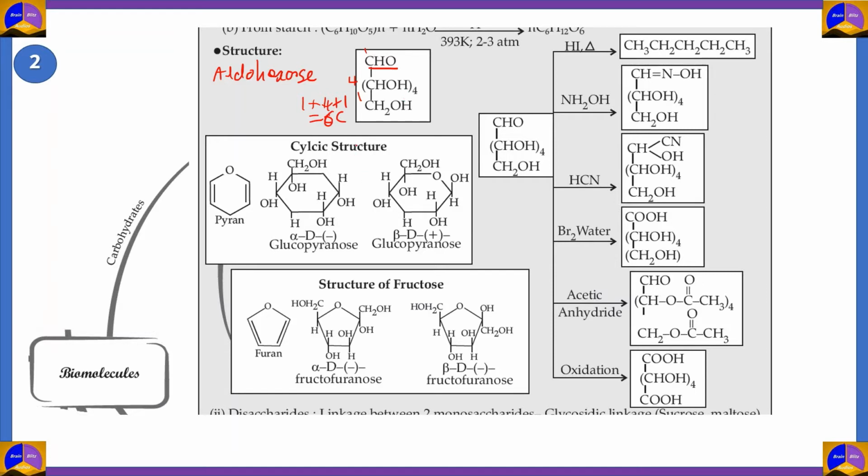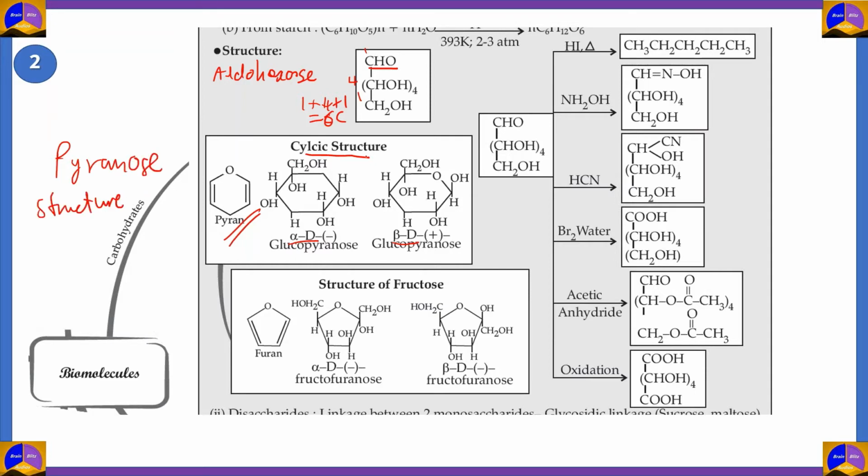When we're talking about the cyclic structure, it has 2 types. One is alpha D glucose and the other is beta D glucose. Both are made up of a ring of 5 carbons and 1 oxygen. This is similar to another compound called pyran, and therefore we call these cyclic structures of glucose pyranose structures.